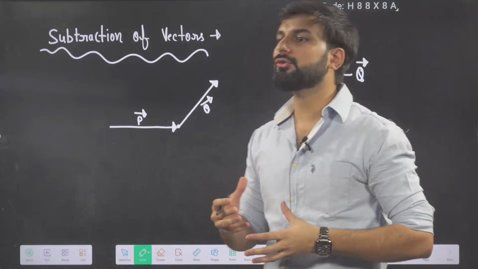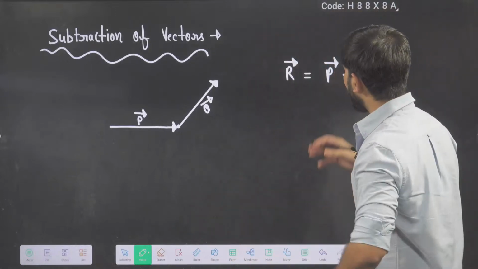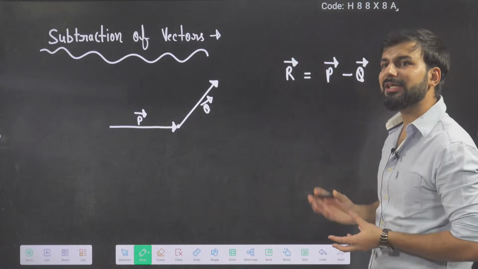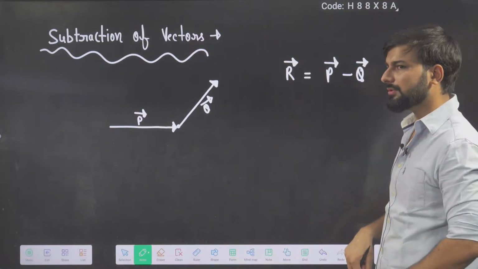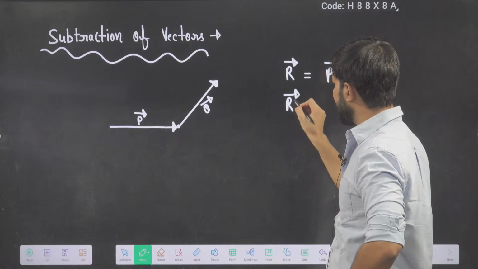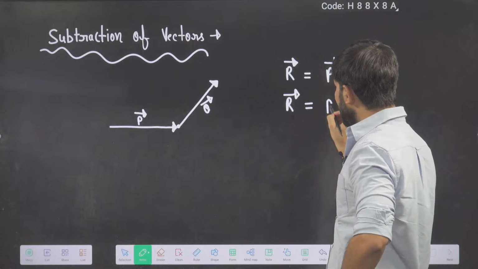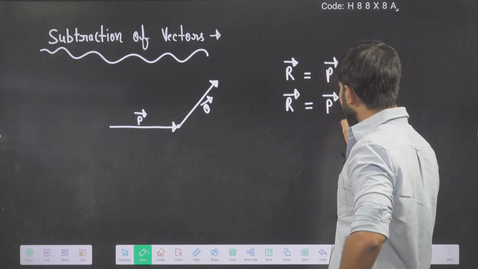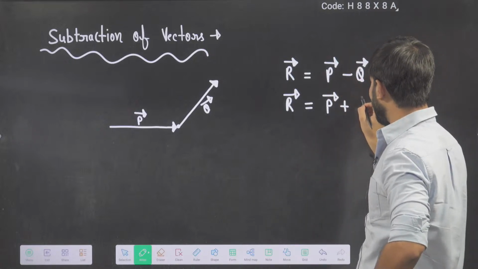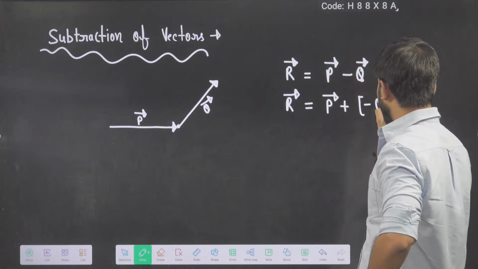It might confuse you guys, right? So I will try to derive this with the help of addition. How? See here. I will write this R vector by using P vector plus, instead of this I will write, can I write it like this? Minus Q vector.